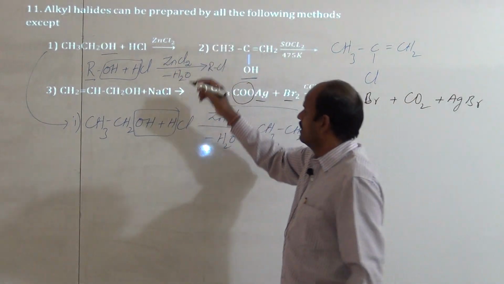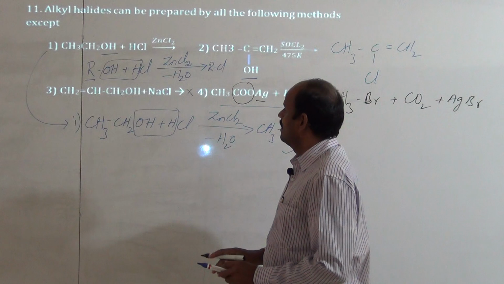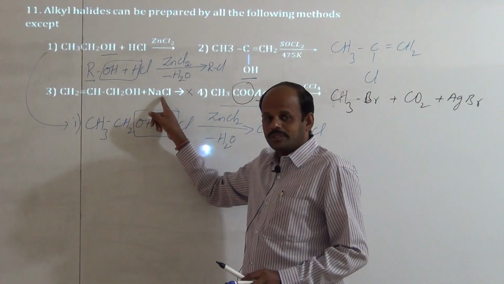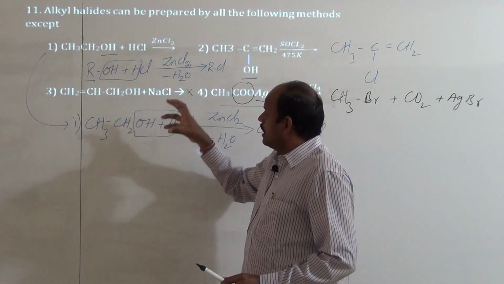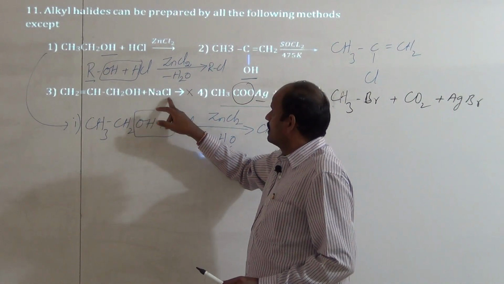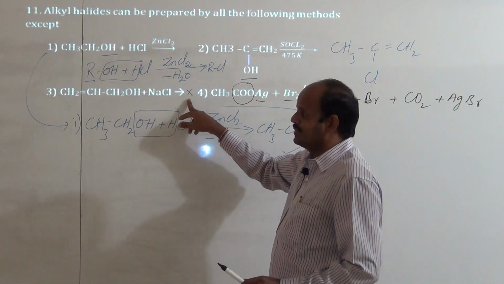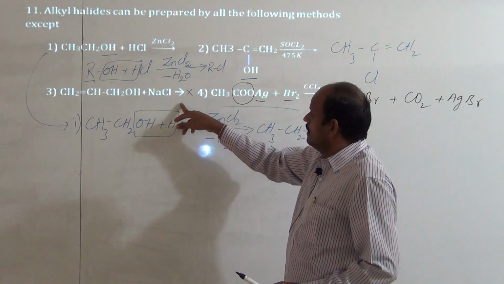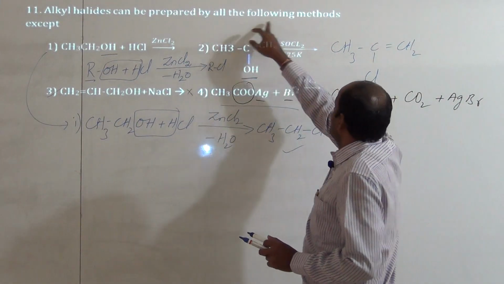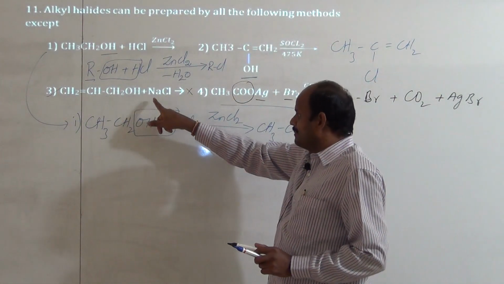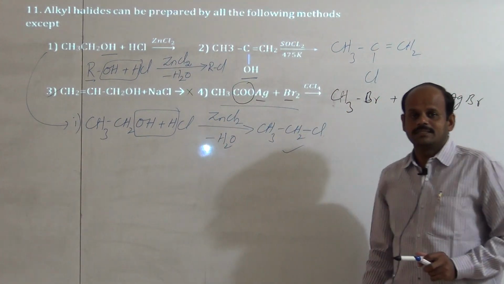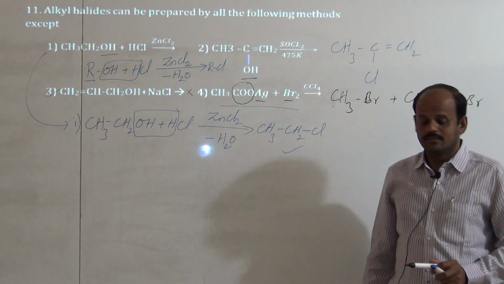of alkyl halides. But what about the third option? Here there is no alkyl halide formed, because when alcohols are reacted with aqueous sodium chloride, water is more polar than alcohol. Thus water molecules can bond with sodium chloride only. Thus there is no alkyl halide formed. Thus what is the answer here? The third option is the answer, because they asked for the exception. So all the methods except which one? Except the third option, in the remaining three options we can prepare alkyl halides. So hence the answer is the third one.